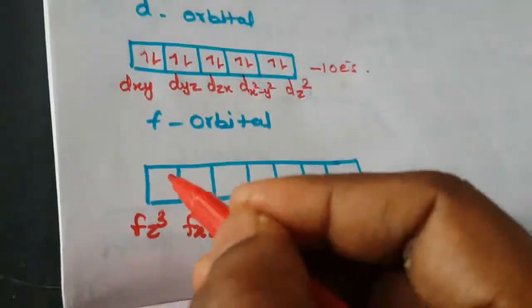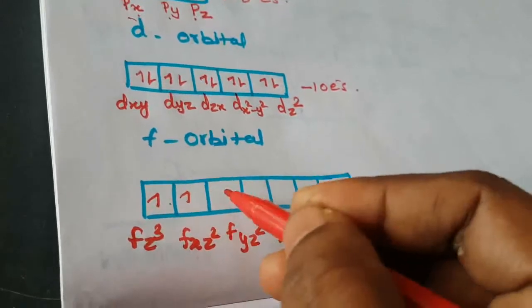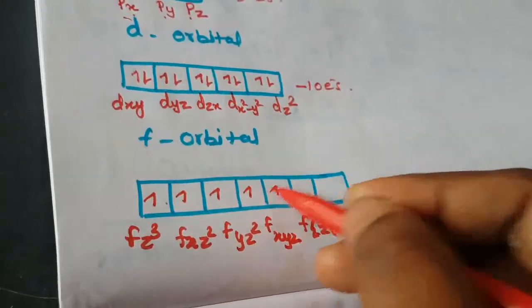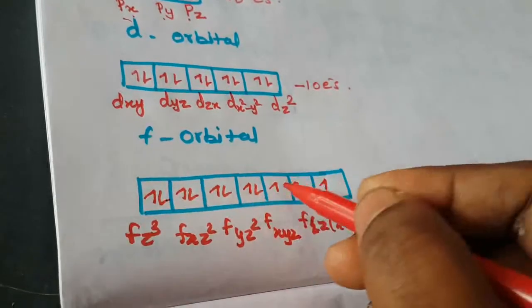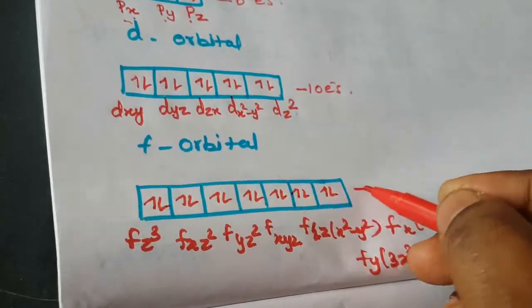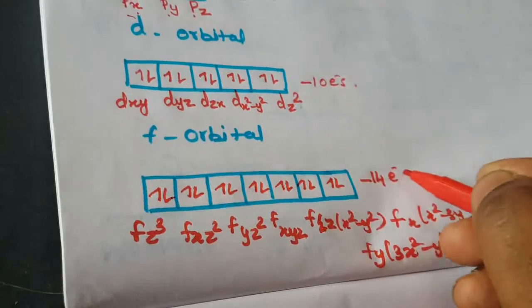So the maximum number of electrons again: 1, 2, 3, 4, 5, 6, 7, 8, 9, 10, 11, 12, 13, 14. So the total number of electrons is 14.